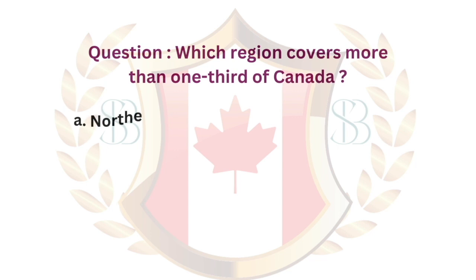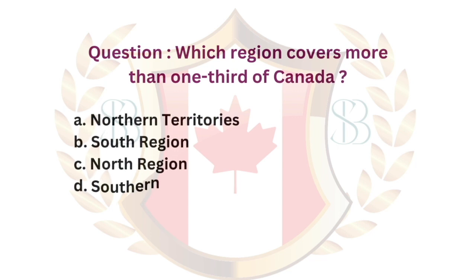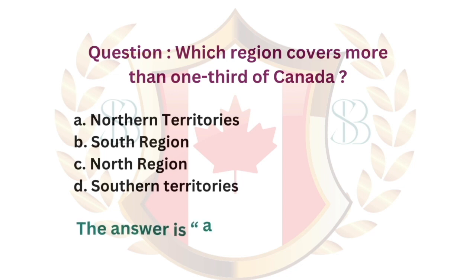Question: which region covers more than 1/3 of Canada? A. Northern Territories. B. South Region. C. North Region. D. Southern Territories. The answer is A. Northern Territories.